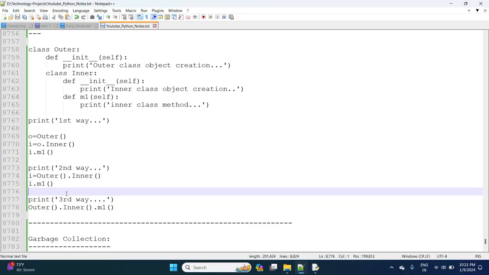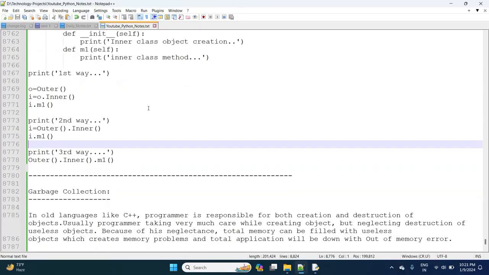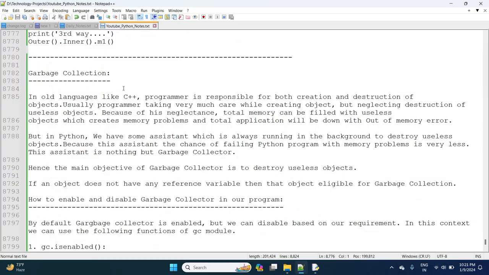Today's concept is garbage collection. Normally, garbage collection means, as we know, in old languages like C++, the programmer is responsible for both creation and destruction of objects.